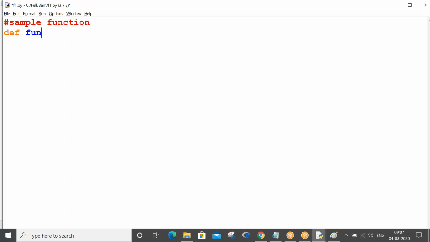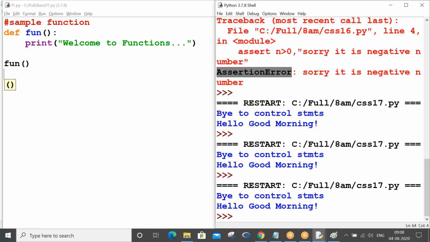So def fun is my function name, without parameters I am writing. Print welcome to functions. Welcome to functions, guys. Now you can straight away call your function. So Control S, F5.